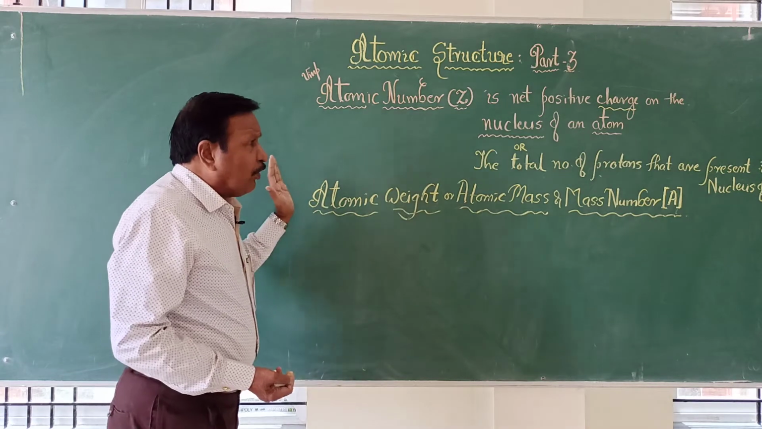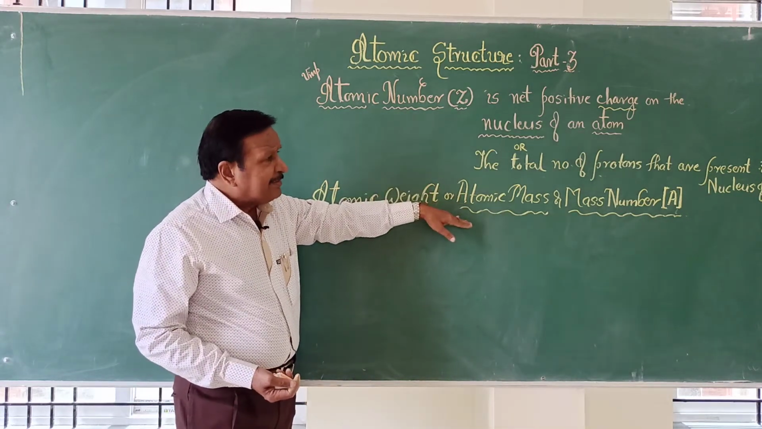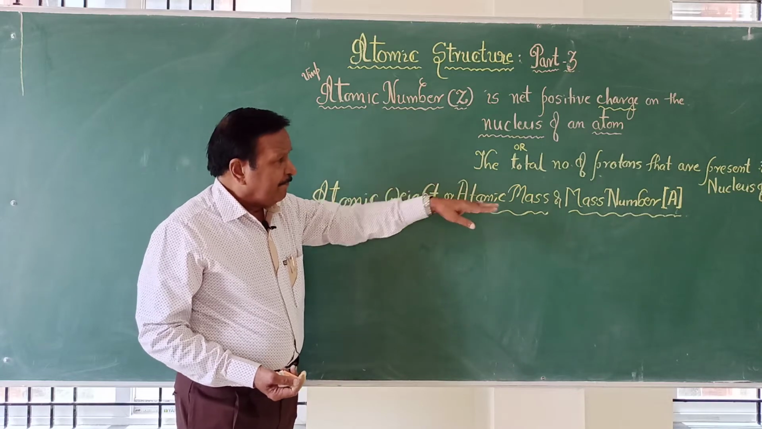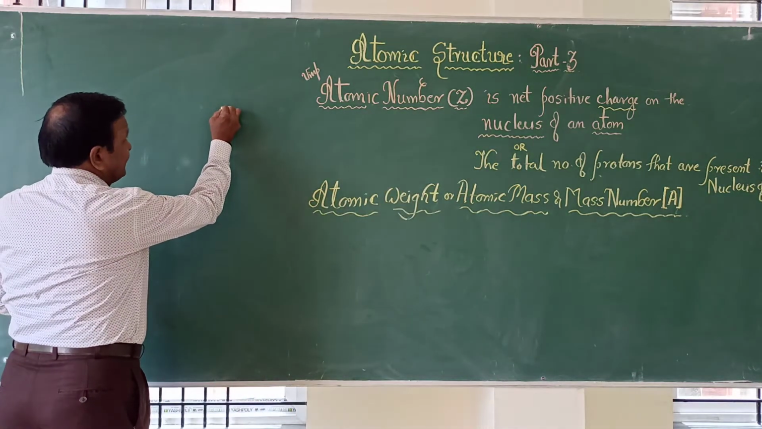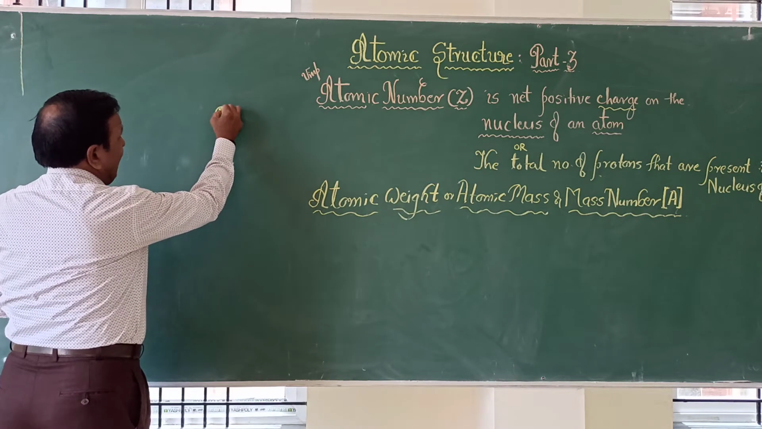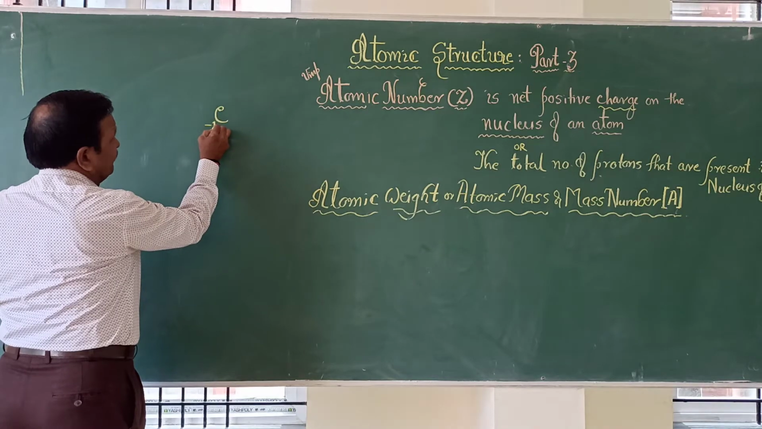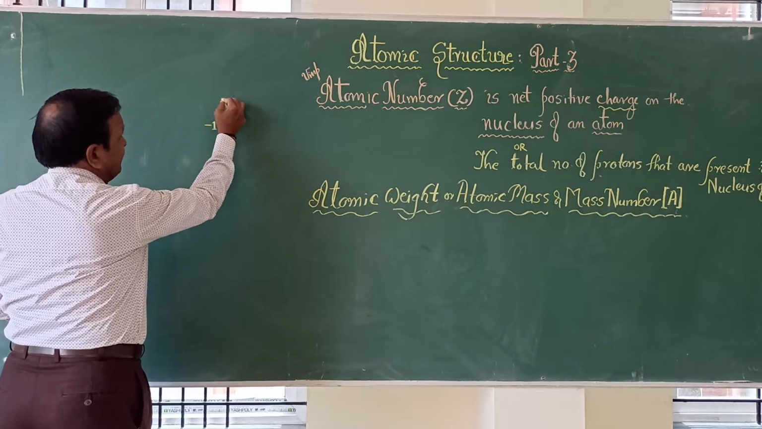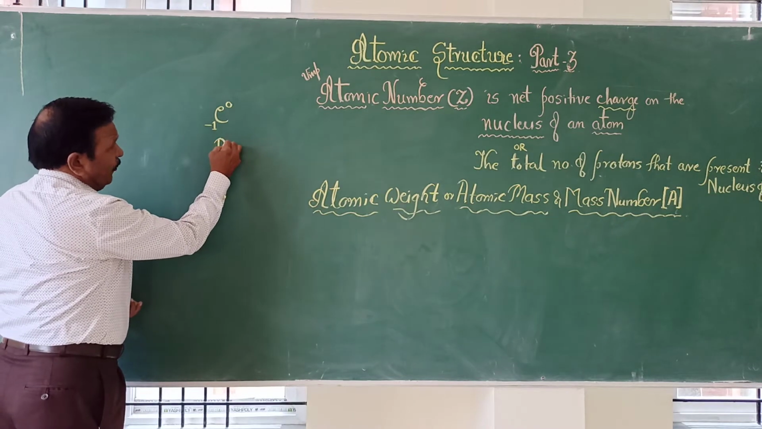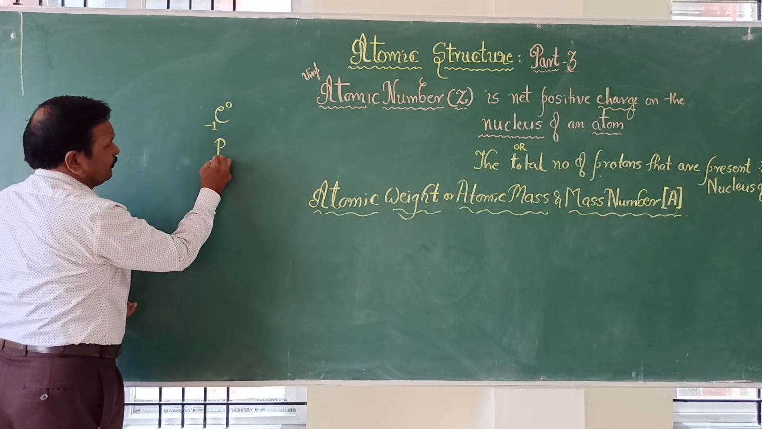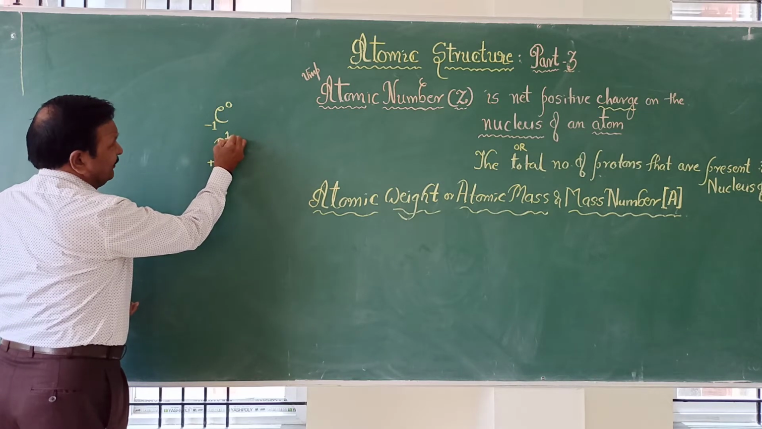Then what is atomic weight? Atomic weight or atomic mass or mass number. As I studied, you know very well, in fundamental particles, electrons have a -1 charge and negligible mass, and protons are positively charged, +1 charge, and mass almost 1.